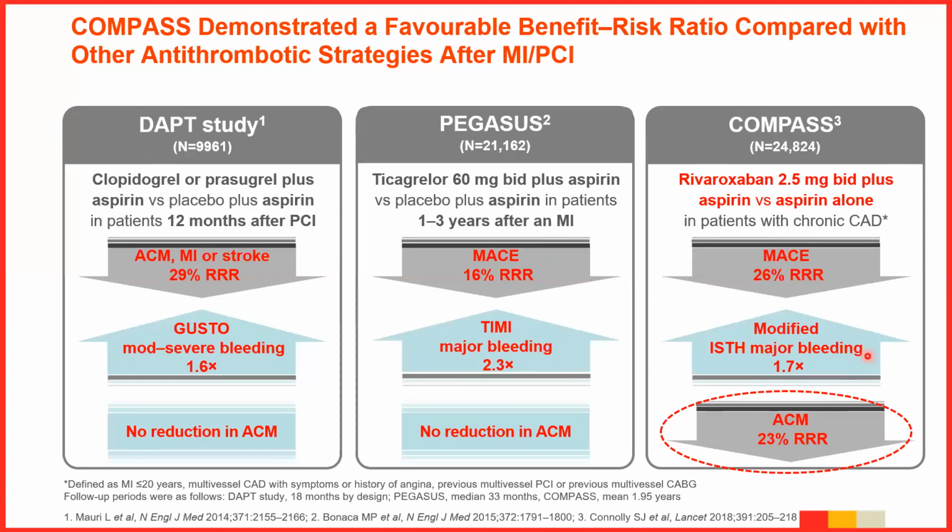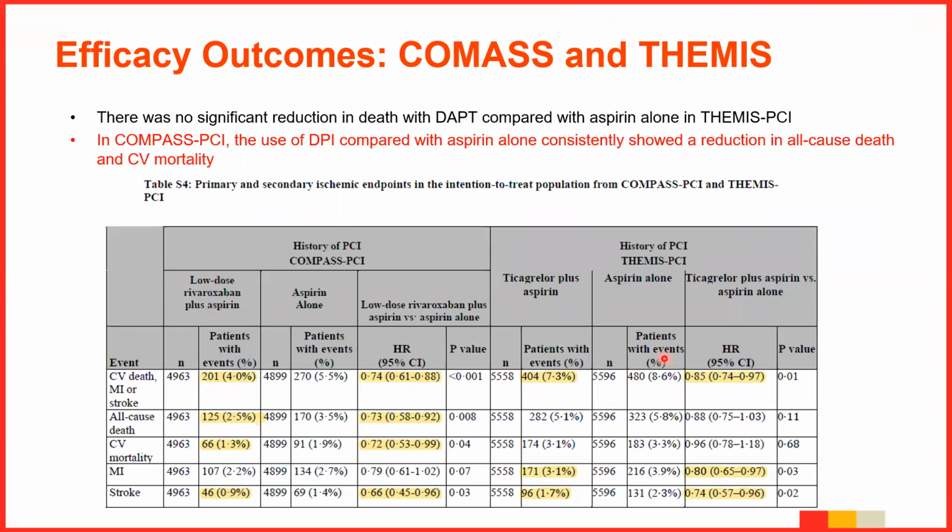Now let us compare to Themis, which came later on. If you compare Compass PCI with Themis PCI, it is clear that in Compass PCI, the use of dual pathway inhibition compared with aspirin alone consistently showed a reduction in all-cause death and severe mortality, of course with a little risk, a high risk of bleeding.